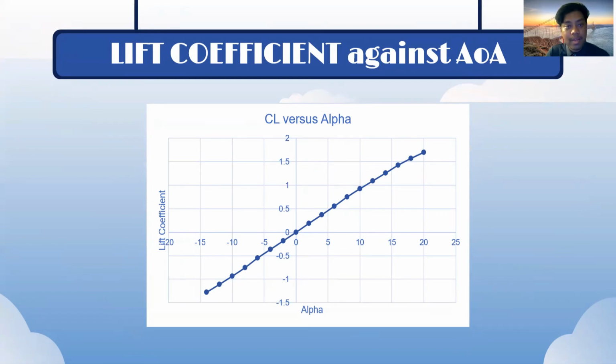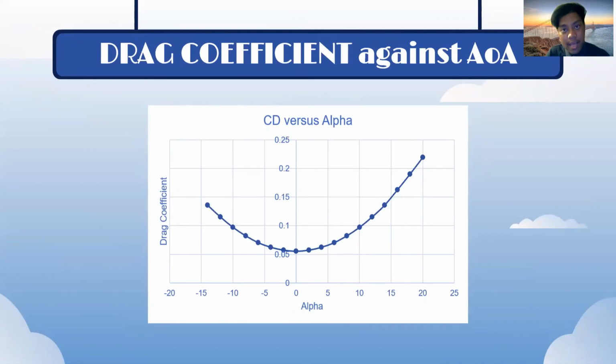Now, let's take a look at drag coefficient against angle of attack. The drag coefficient is defined as the drag force divided by the dynamic pressure force. The fundamental drag coefficient incorporates skin friction and shape. This figure shows the drag coefficient curve whose slope decreases from -14 degrees to 0 degrees. The drag coefficient increases with increasing angle of attack up to a maximum of 22 degrees, since 0 degrees.